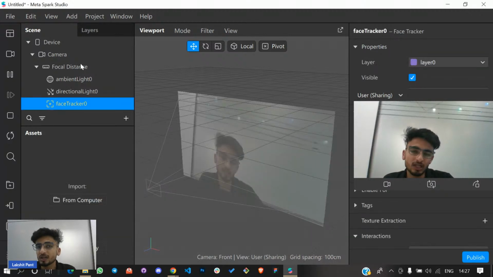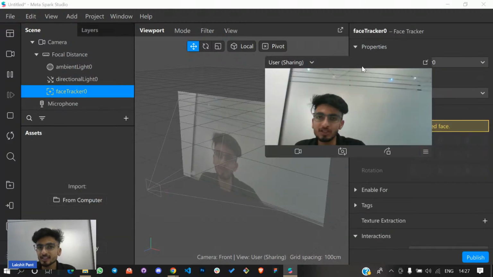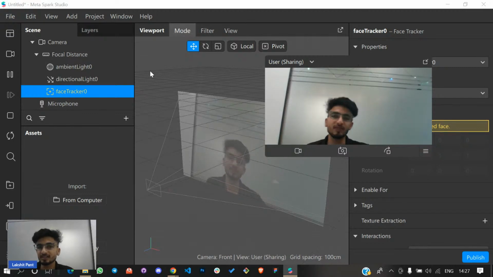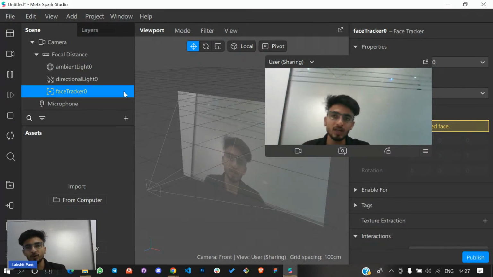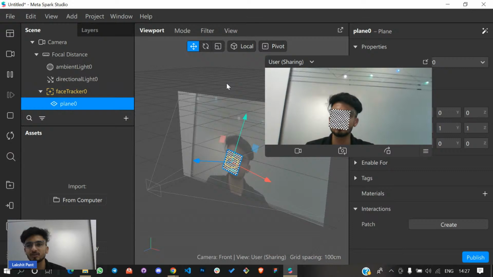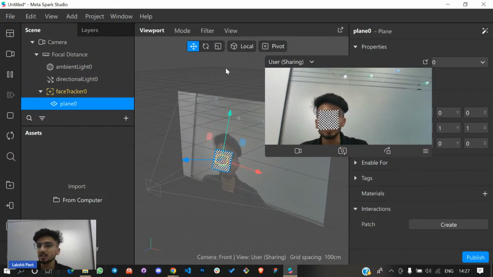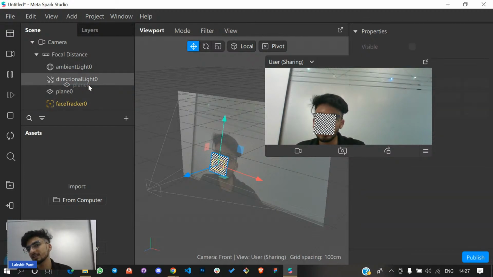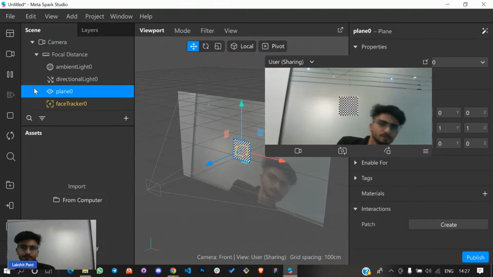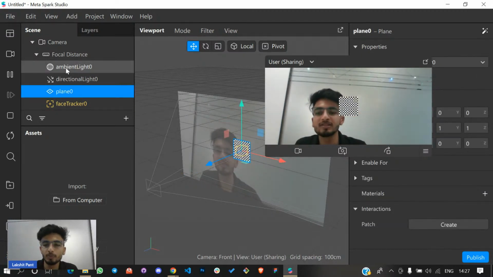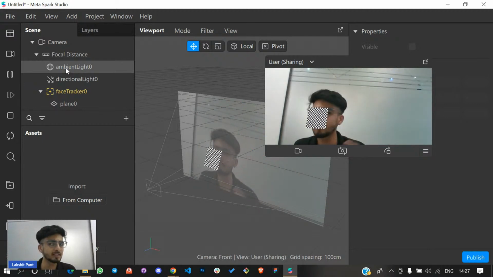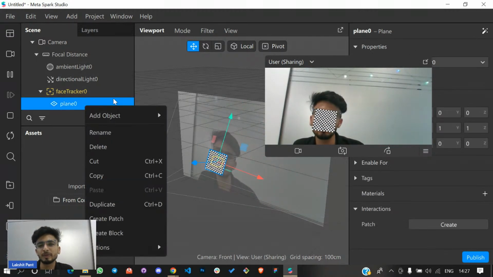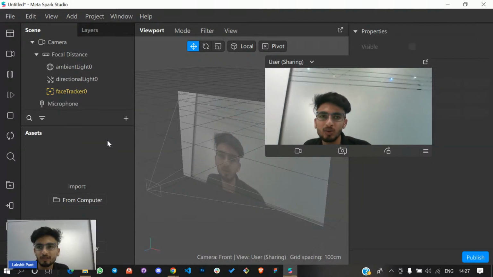Now, what is the use of this face tracker? This face tracker tracks my entire face. I'll show you how. Just wait for a second. You will see this plane is also moving along with my face. If I place this plane outside of the face tracker, now you will see the plane will stop moving. So this is how it tracks my face, and this is how you can interpret how the face tracker really works.